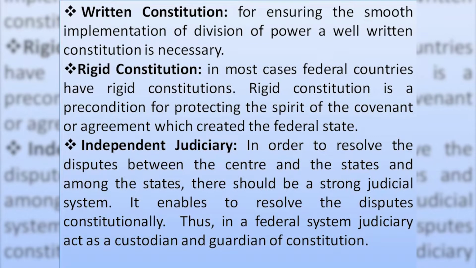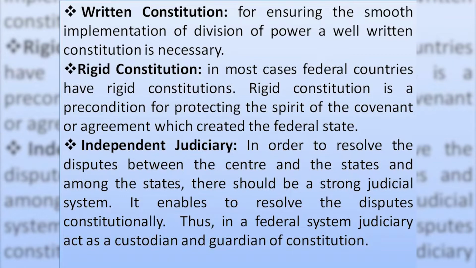Further, as far as the constitution is concerned, it should be a rigid constitution. There should be a written constitution, and at the same time it should be rigid. In most federal countries, they have made very rigid constitutions in order to protect the division of powers and keep center-state relations smooth, and the implementation of division of power should be very clear. A rigid constitution is a precondition for protecting the spirit of the covenant or agreement which created the federal state.